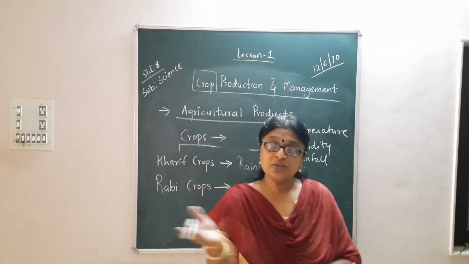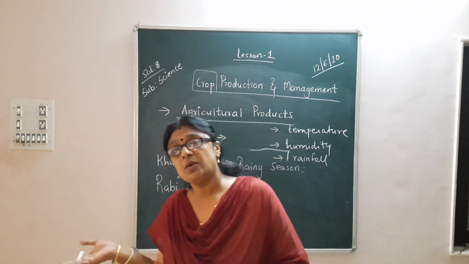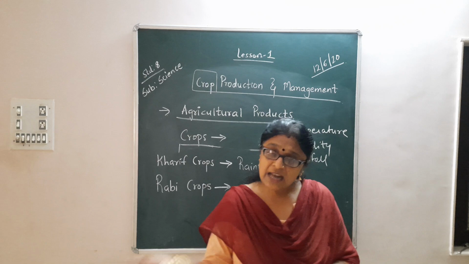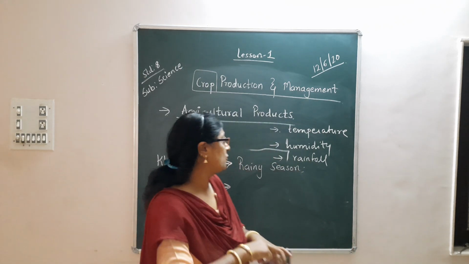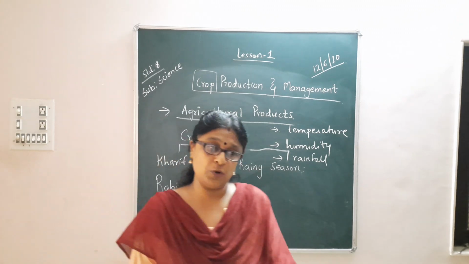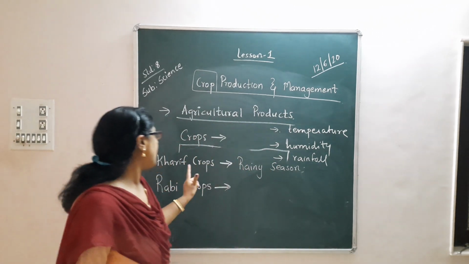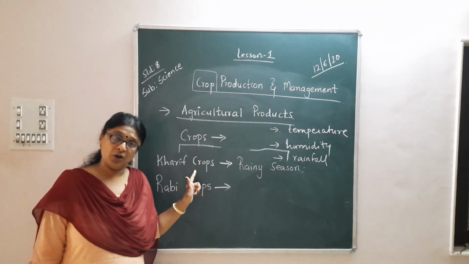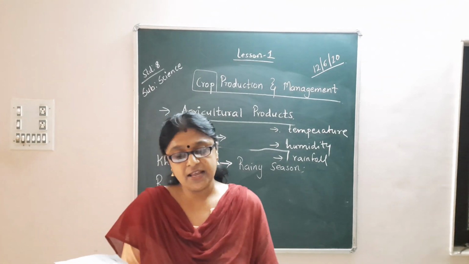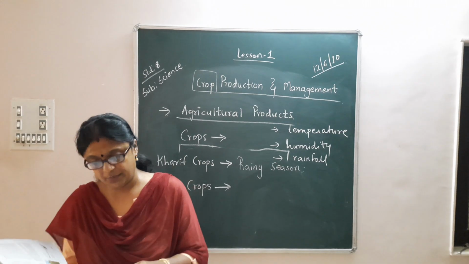Can you tell me? Yes, it is the monsoon. Rainy season is going to start, or it has already started in some parts of our country. Fine. So at this point of time, whichever crops the farmers grow will come under Kharif crops. Okay. The rainy season in India is generally from June to September.